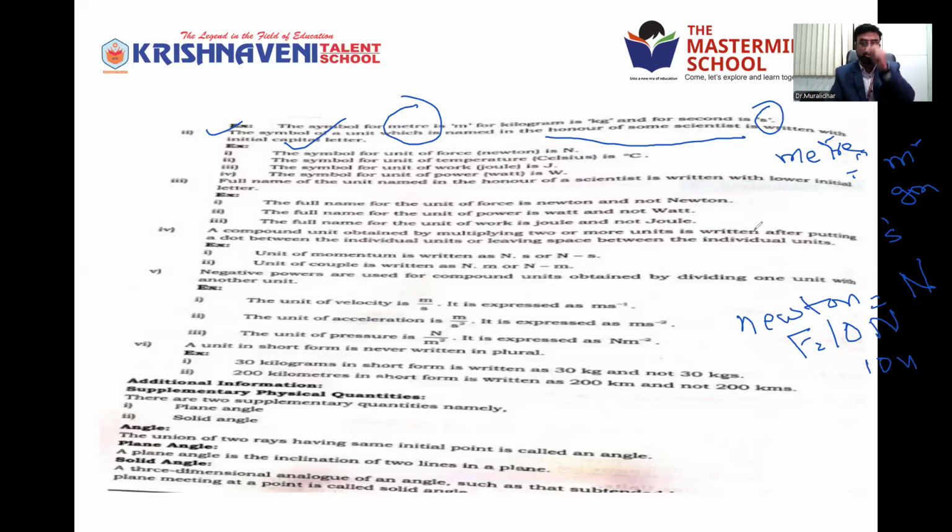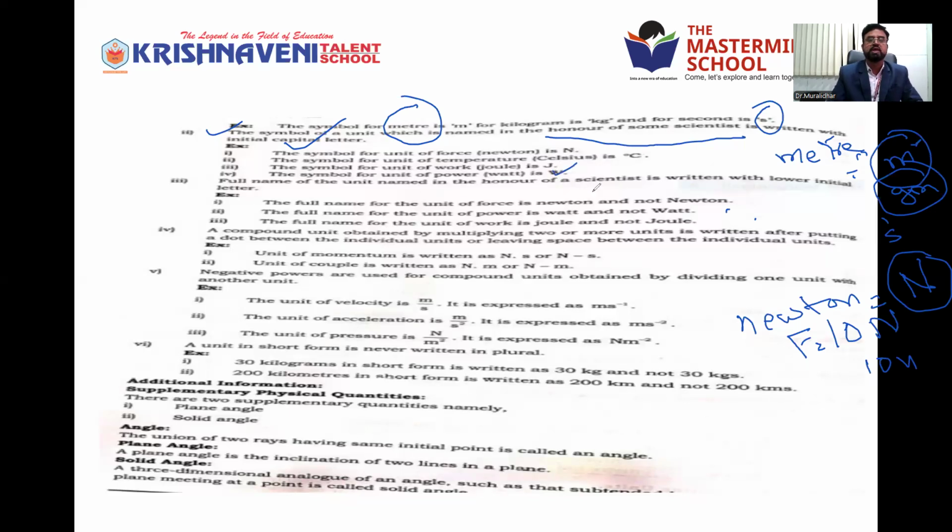Named after scientists: Newton, Pascal, Watt, Kelvin, Celsius. All these are names of scientists. When we are using units named in honor of a scientist, you have to use capital letters. If it is not the name of a scientist, it is represented by a small letter. If it is the name of a scientist, it is represented by a capital letter. Remember that. You lose marks in competitive examinations.